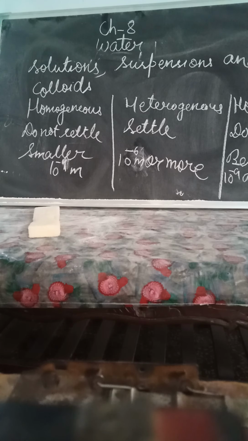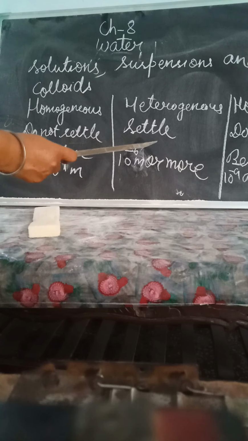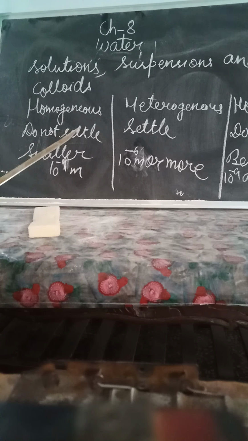Then a solid in a gas is called smoke. In smoke you can see the gas is there and some solid particles are there. The particle size is bigger, about 10 to the power minus 6 in suspensions. Now the third one is colloids.